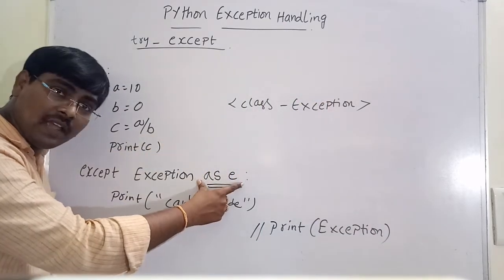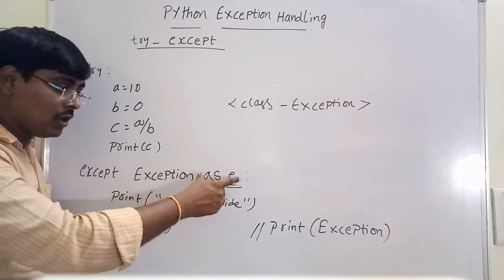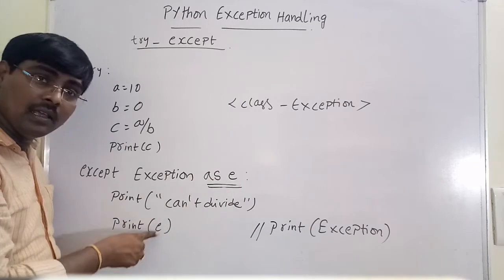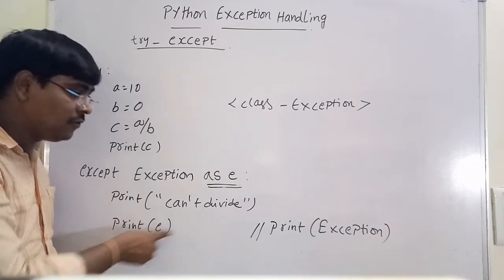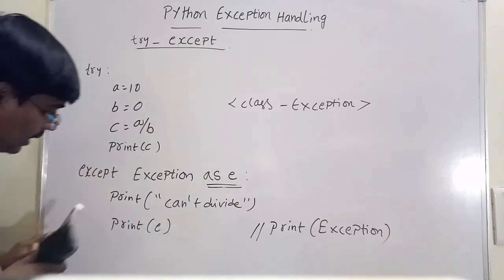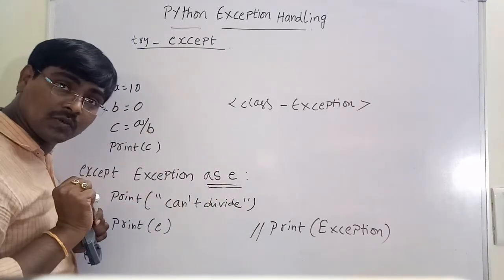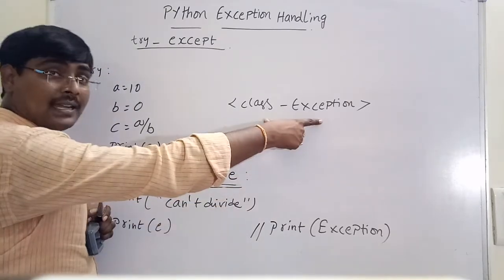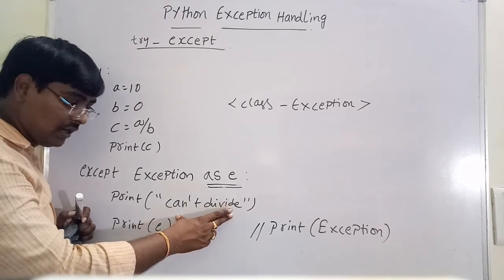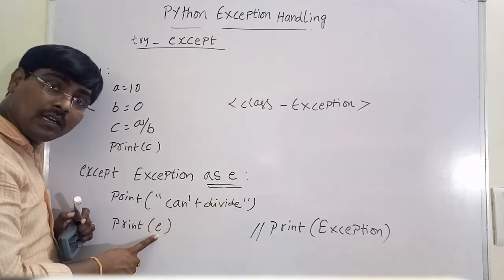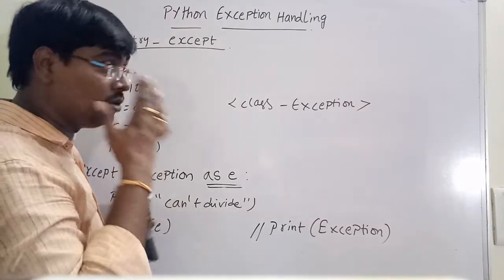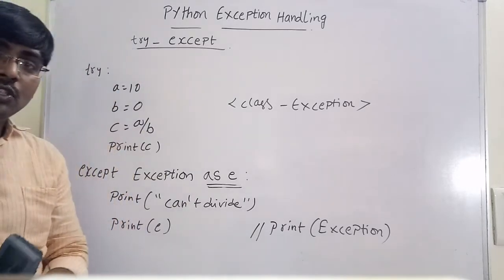Suppose you are using a variable name for an exception by using the keyword as. If you are printing E, it will display the reason for the occurrence of the exception. In the previous case, the output is cannot divide and class exception. But in this case, I am printing this value. The output is cannot divide, and instead of the class, it displays the reason for causing the exception. What is the reason? It displays division by 0.